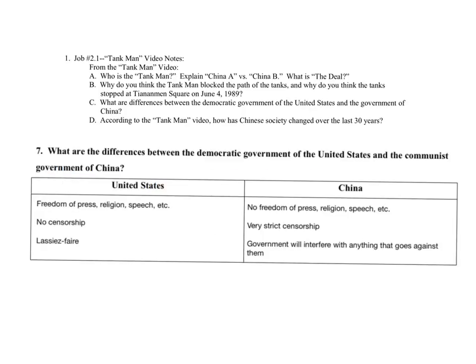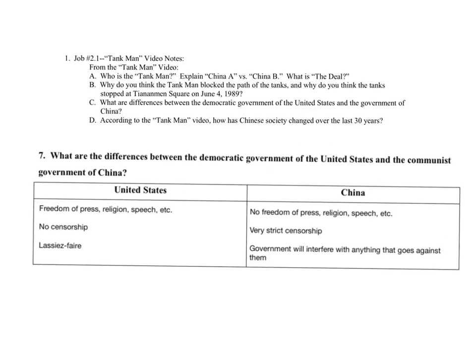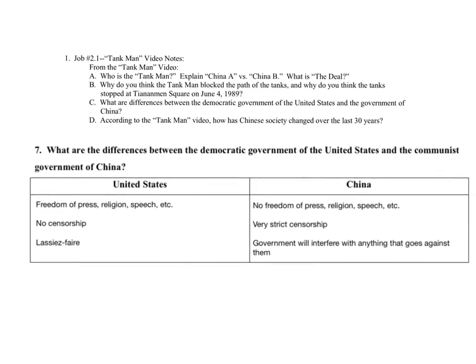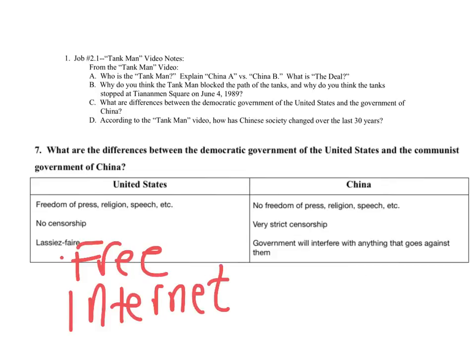And then when we look at the main differences between the US and China, there's lots of things you can put here, but some of the examples include no free press, no free religion, no free speech, no censorship, no laissez-faire. One of the big things here we want to think about is no censorship of the internet. Okay, so you also could point that out, that we're going to have a free internet. That's not censored,